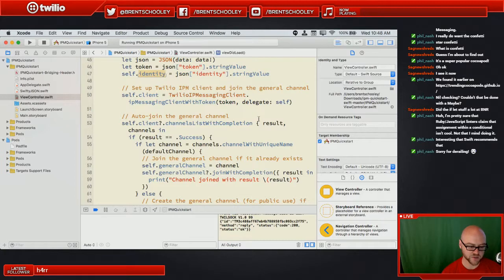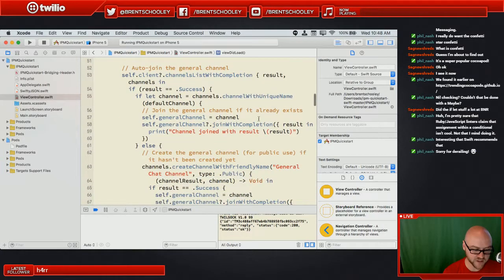We'll see that as we move through the code. Then we're going to join the general channel. This is all when the view is loading up. We're going to join the general channel. And the way we're going to do that, because of the way IP messaging is set up, is we're going to grab the channel list. Since we want to join general, we're going to grab the channel list.